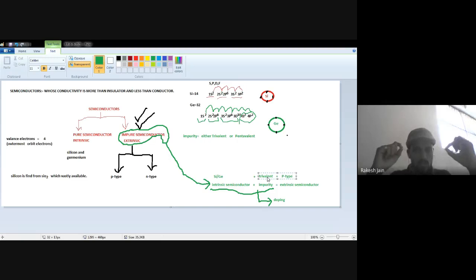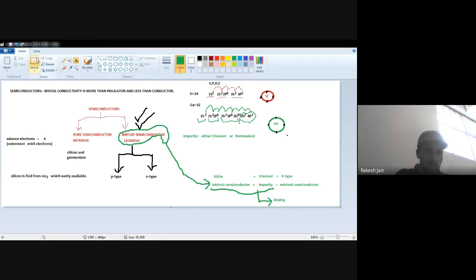As a standard definition, in intrinsic semiconductor, if I dope a trivalent impurity, then I will find a P-type extrinsic semiconductor. In simple language, this is a basic formula for a P-type semiconductor.